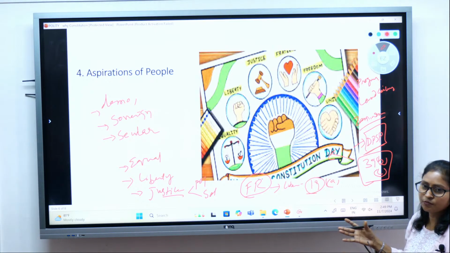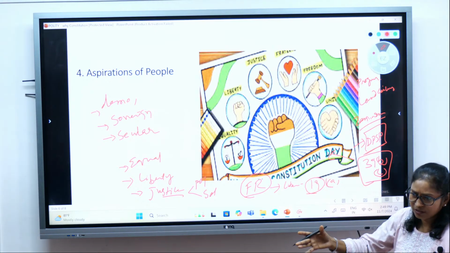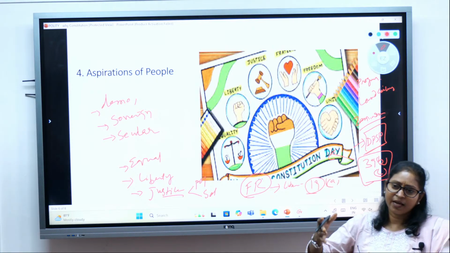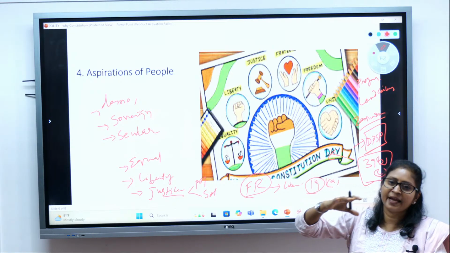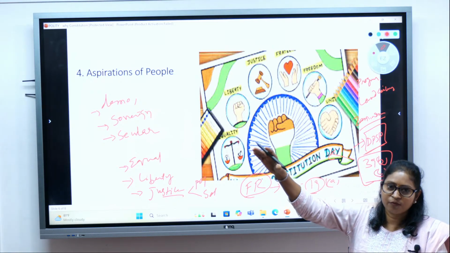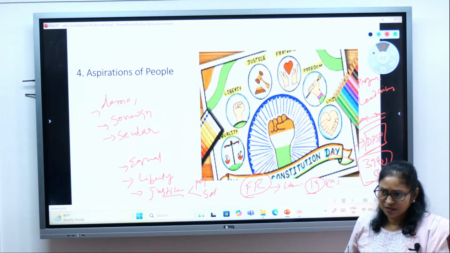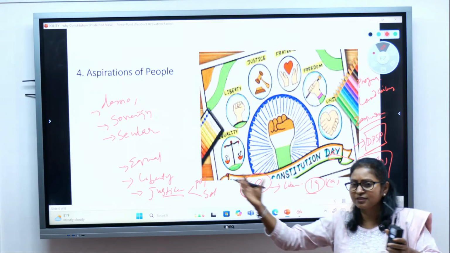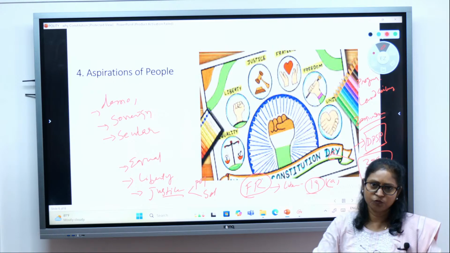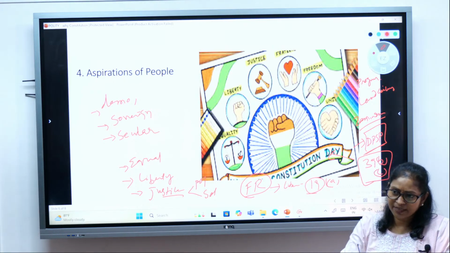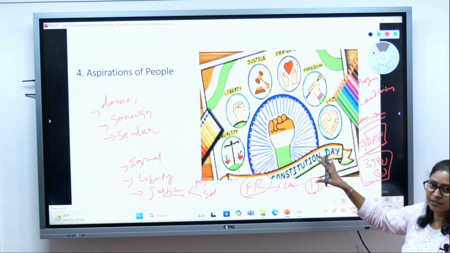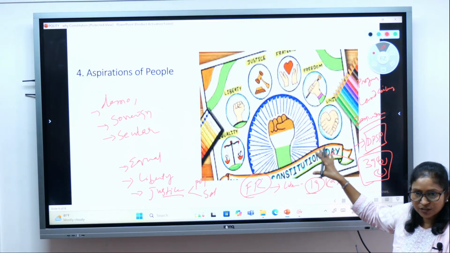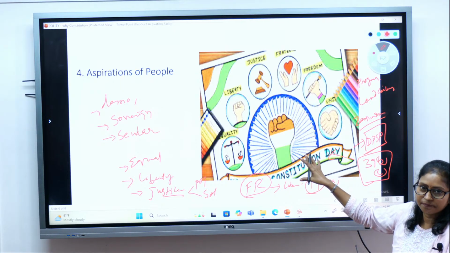So that is what we wanted, a society which is more just, more fair, and which moves towards more equality and more equity in the society, rather than increasing the gap between rich and poor, or a society which is very, very unequal. So that is what the Constitution has made provisions to fulfill, the aspirations of the people, right?